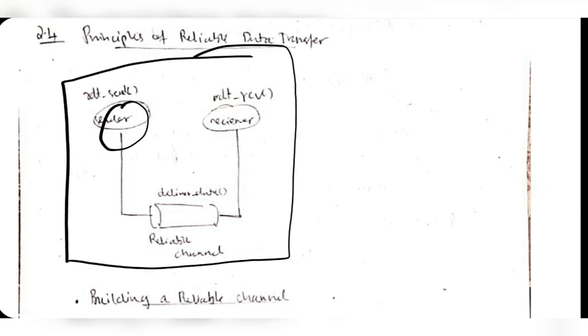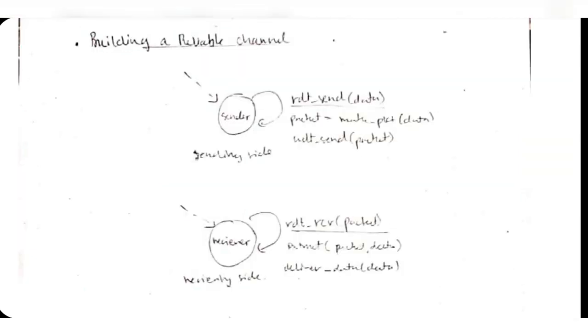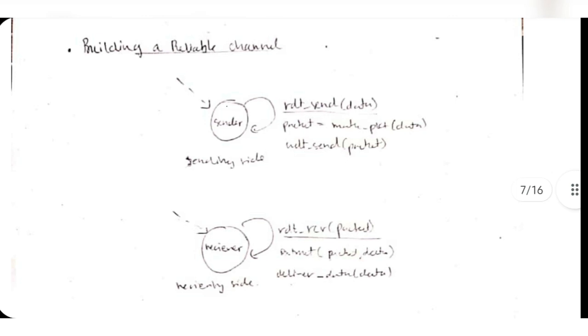Sender, receiver, intermediary, and the functions like send, receive, and deliver data. Let's consider a simple case where a sender sends the data and the receiver receives the data. On the sender side, the functions are: send the data, make the packet, and send the packet. These are the three functions. On the receiver side, the receiver is receiving the data, with data transfer and data delivery, meaning the extraction of the data from the packet.